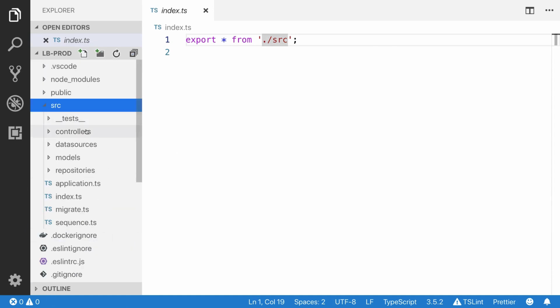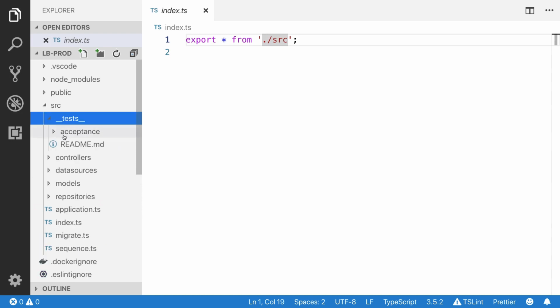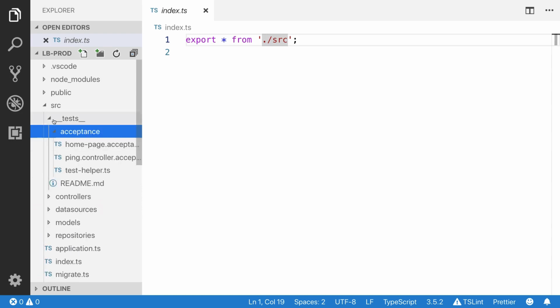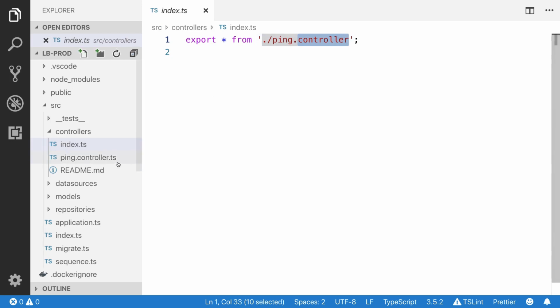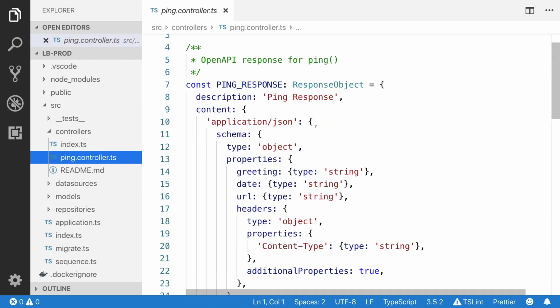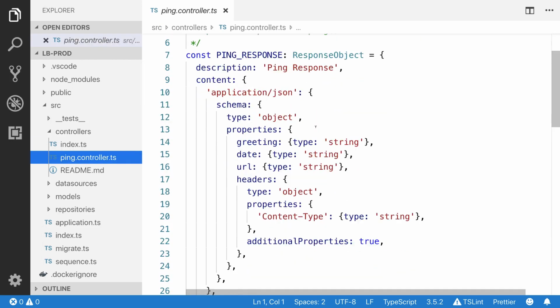Let me show you what is inside the source directory. You can see the test folder, acceptance test. I'm not going to talk about the test cases yet. Here you will see the controllers. You can see the ping controller. Let's review the source code from the ping controller.